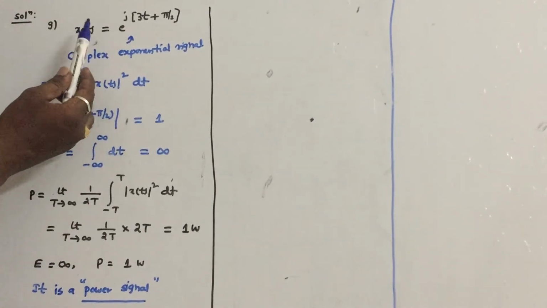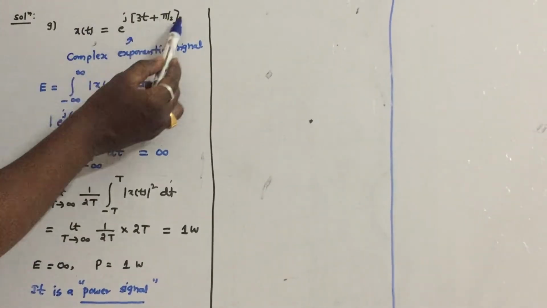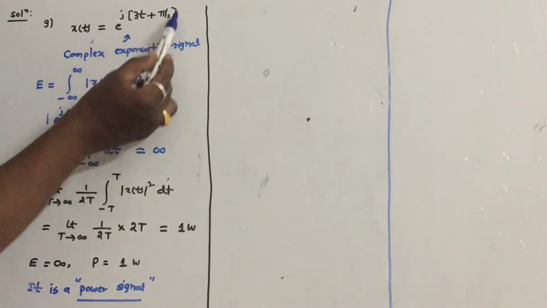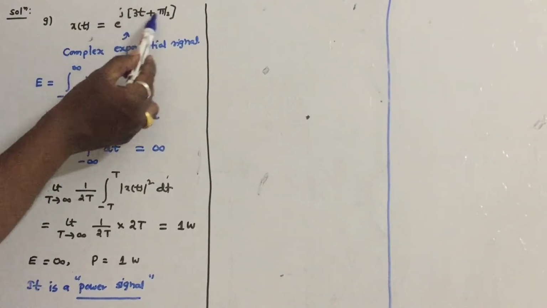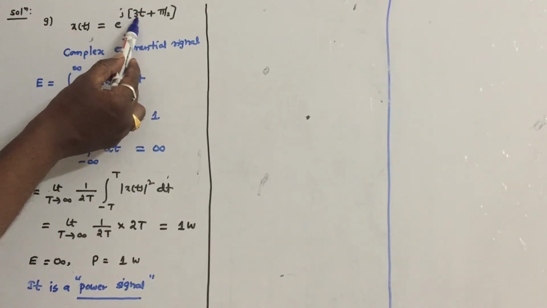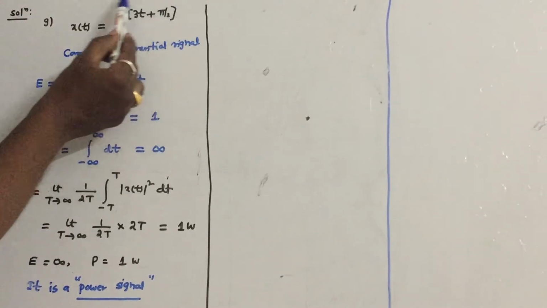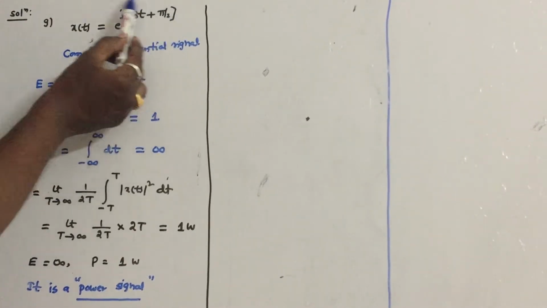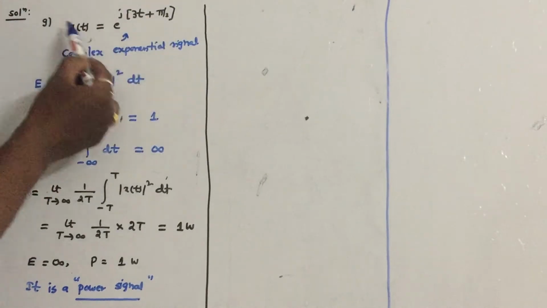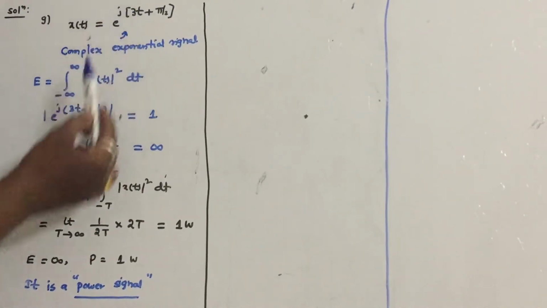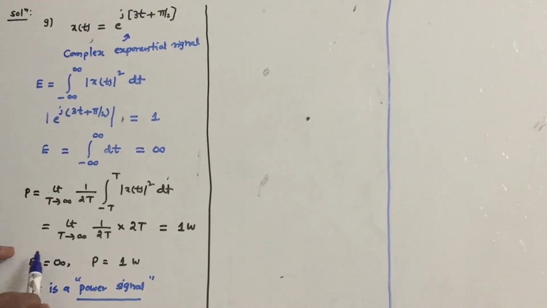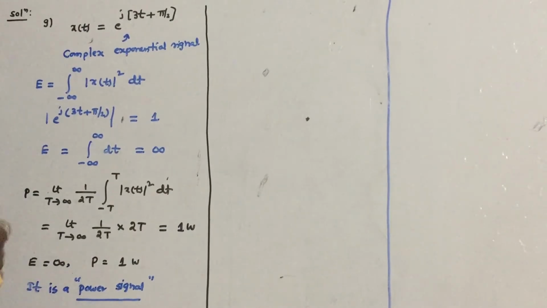By seeing the signal itself, what is the nature of the signal? This is a periodic signal with frequency omega equal to 3. All periodic signals are power signals. By seeing the signal itself, you can say that it is a power signal. Energy is coming out infinity and power is coming as 1 watt.